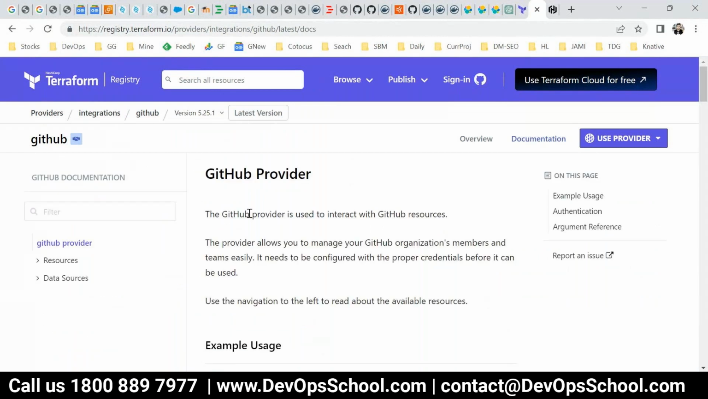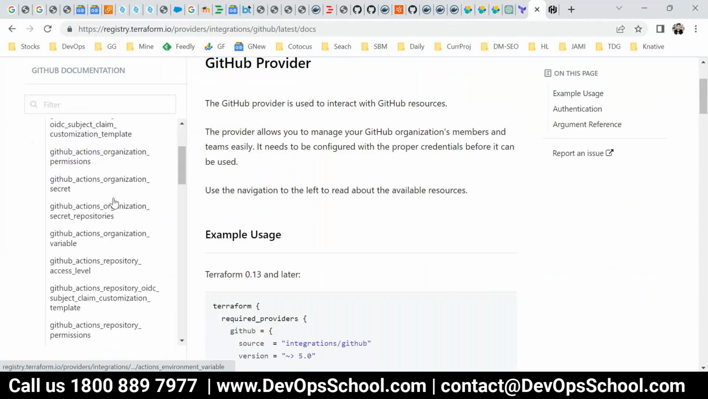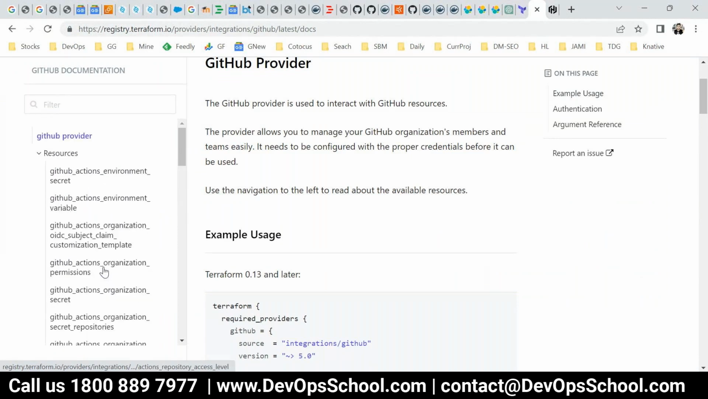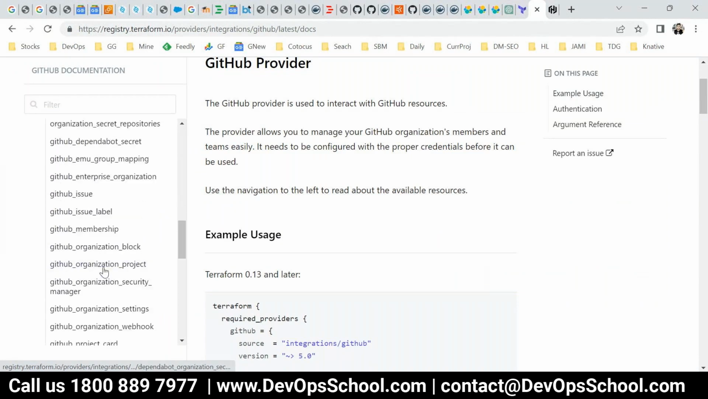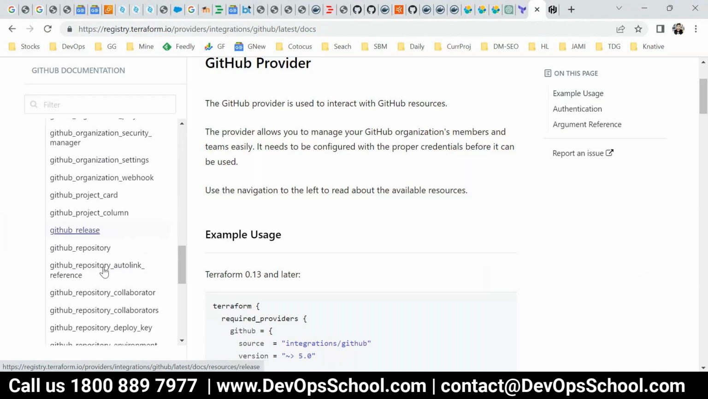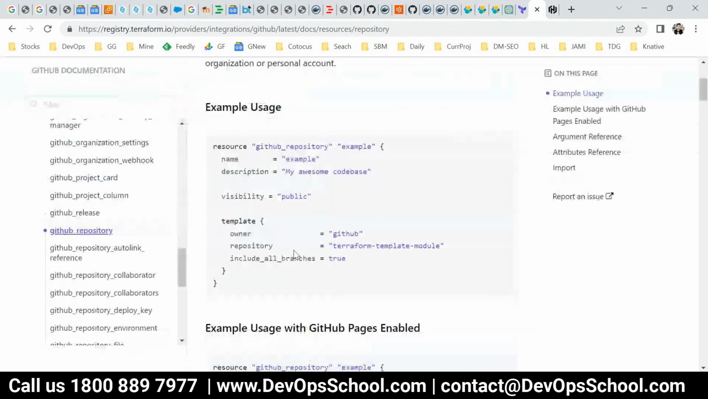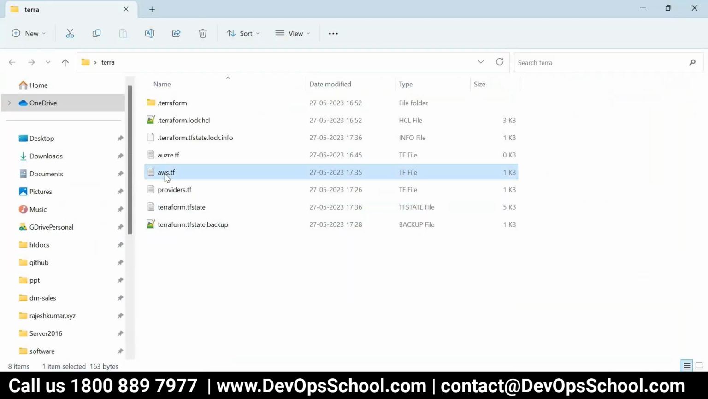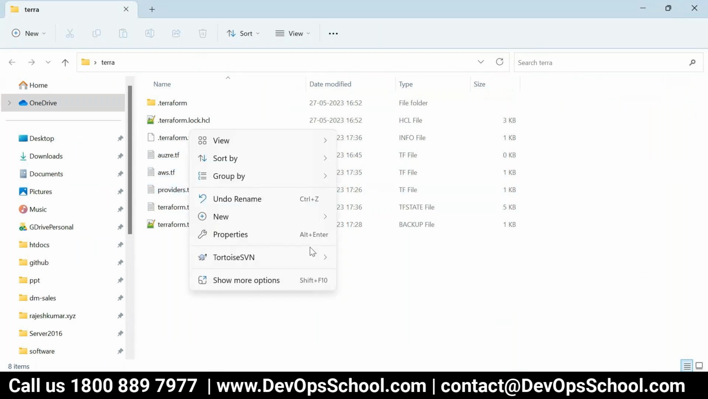Here, resources. GitHub is a small one, okay? So where is the resource? Repository creation. Here. So this code will help me to create a repository. So this is the Azure one. You can add it in this file only, but I'll create a new one actually.